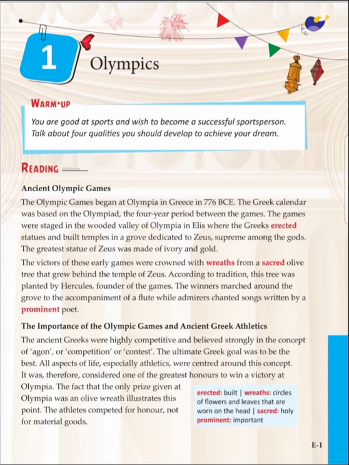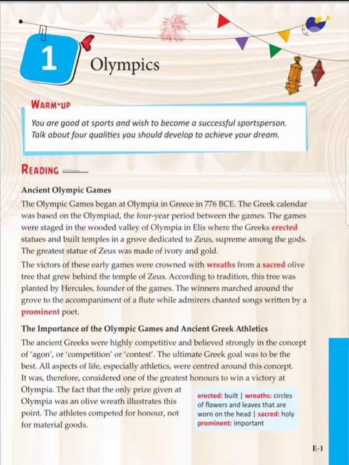Now let's discuss the summary of this lesson. Lesson: Olympics. The Olympic Games began at Olympia in Greece in 776 BCE, and the games were staged in the wooden valley of Olympia in Elis, where the Greeks erected statues and built temples in a grove dedicated to Zeus, supreme among the gods, and the greatest statue of Zeus was made of ivory and gold.